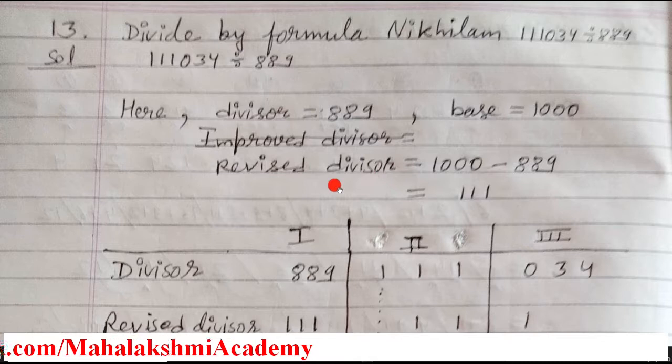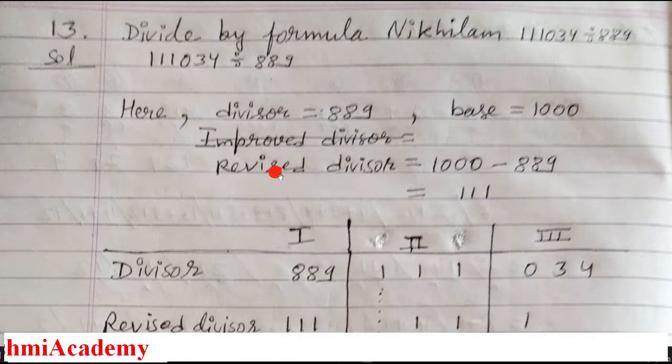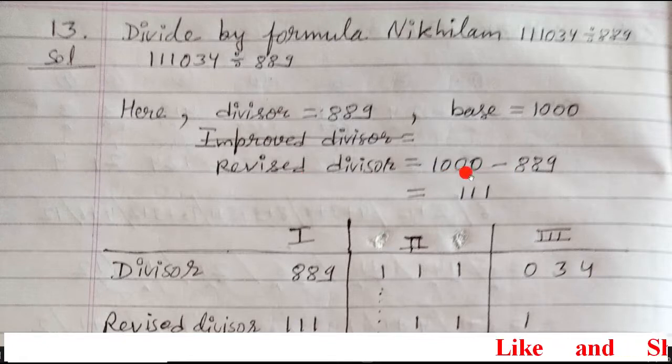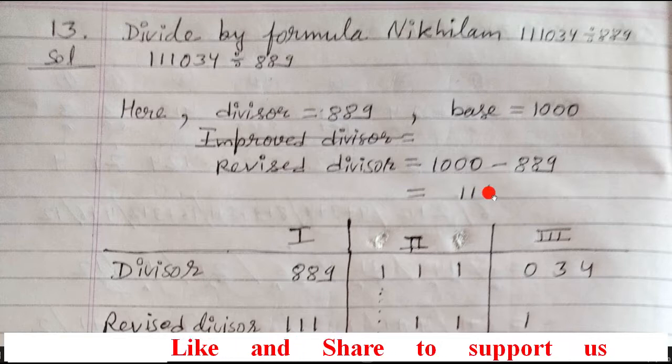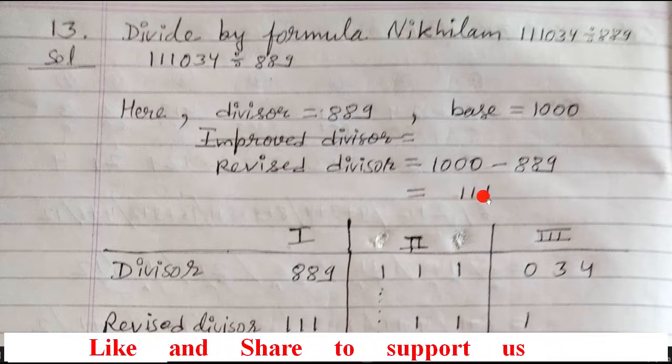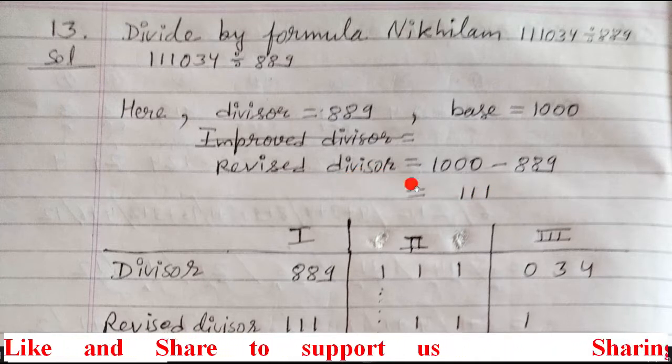So the formula is base minus 889. When you do this subtraction, you will get the answer 111. So this 111 is your revised divisor.